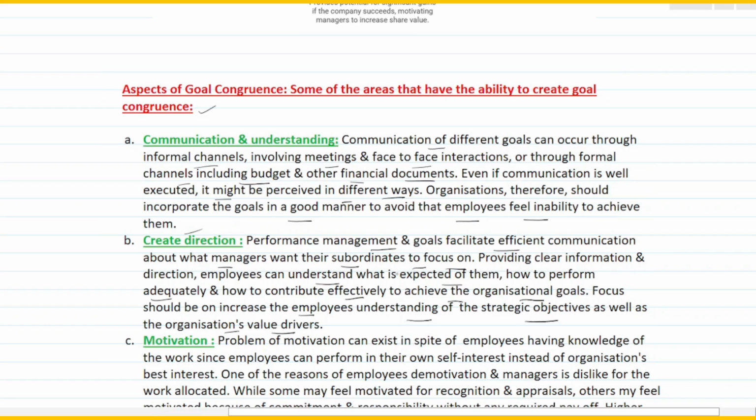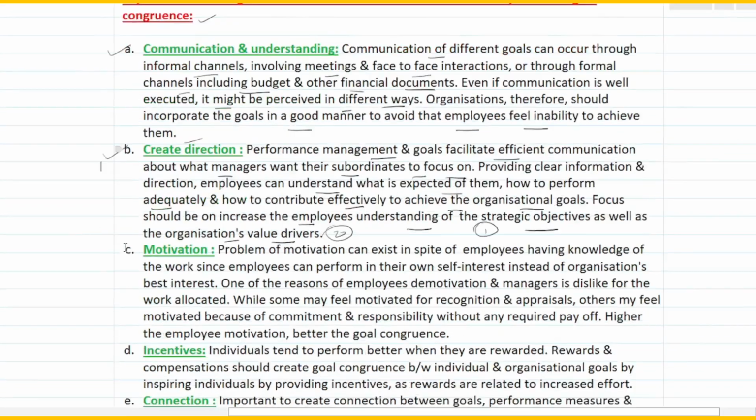So two things that should be concentrated on by the organization for employees to understand is, first of all, how do they understand the strategic objectives and organization value drivers, right? So the first thing we learned about is communication understanding. The second thing is we learned about how to create direction. The third one is motivation, right?